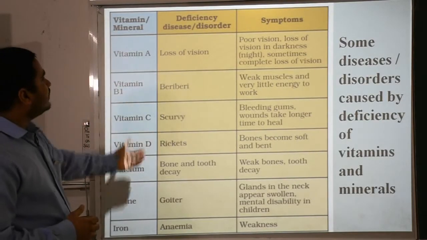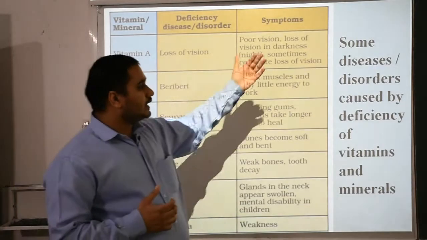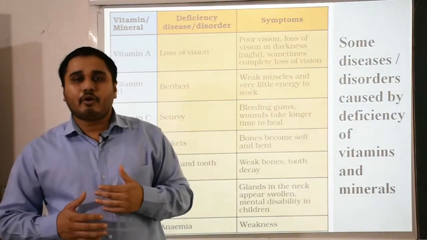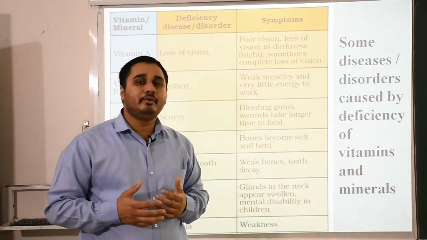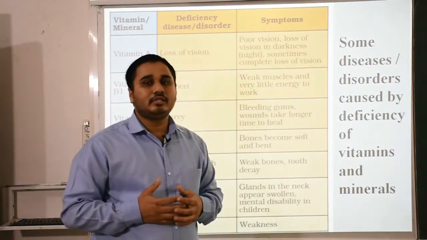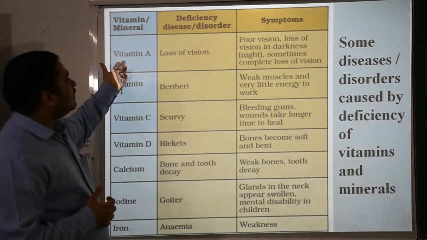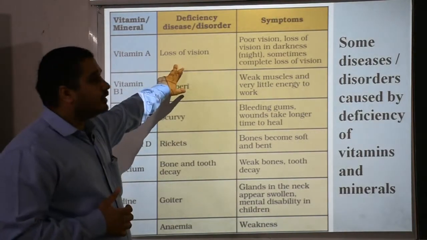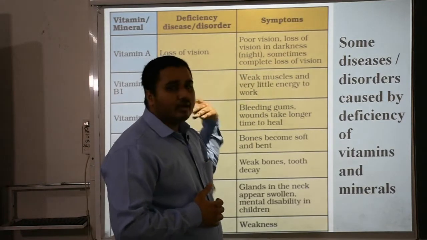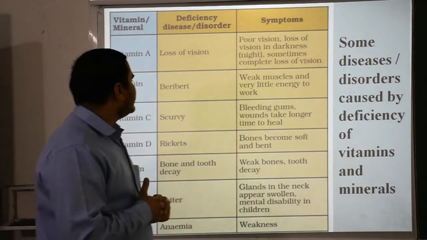Here you can take the table of your book also, in which some diseases and disorders are caused by deficiency of vitamins and minerals. If you are not careful about vitamins and minerals in your diet plan, then you may get some kind of deficiency disease like those mentioned in the table. Vitamin A, if you are not taking it, loss of vision, that is poor vision, loss of vision in darkness, also called night blindness, sometimes complete loss of vision.